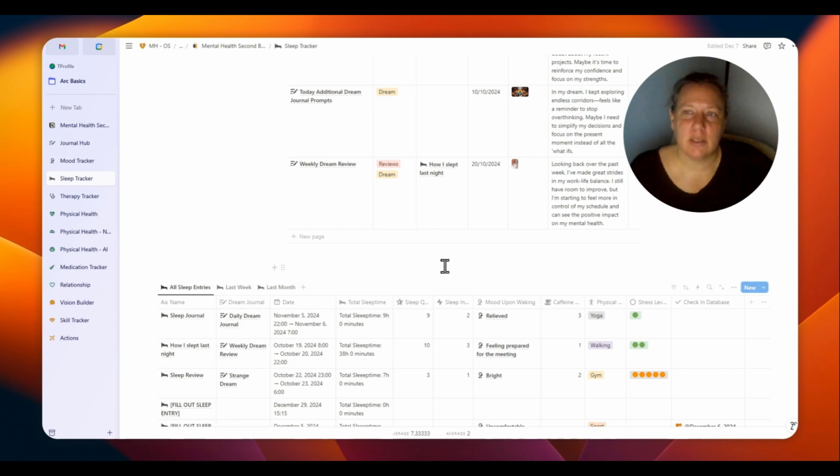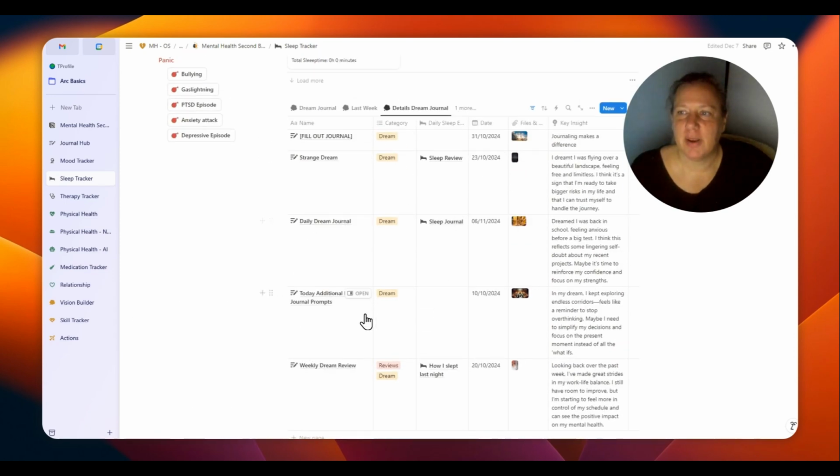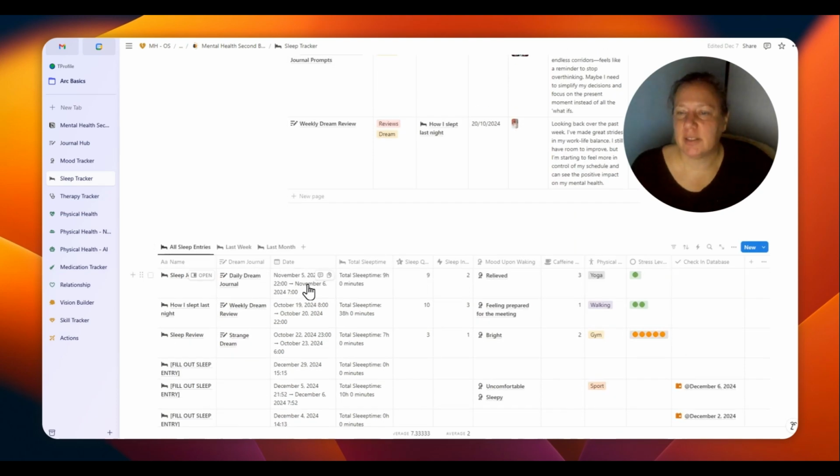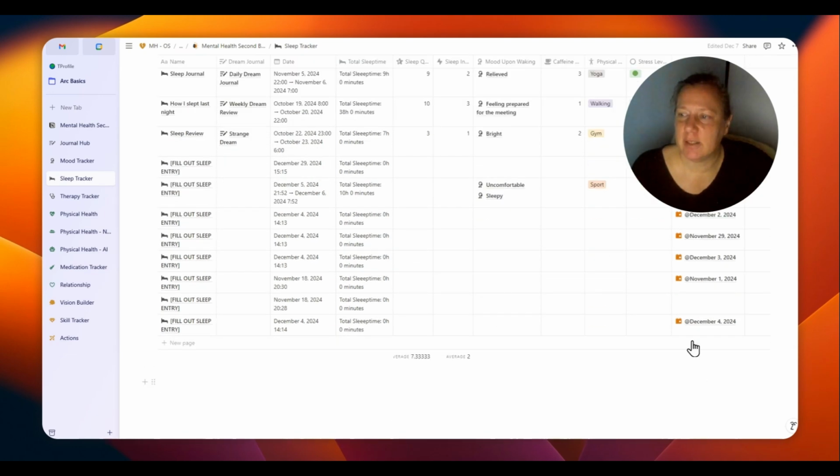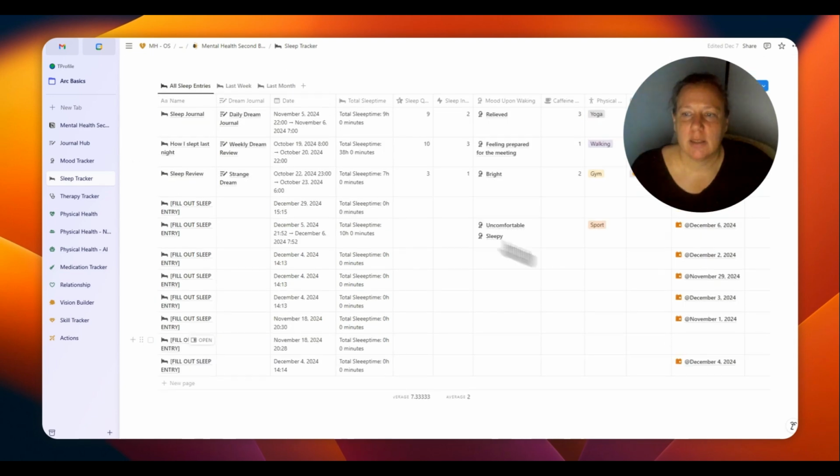Maybe you did a dream journal that you can find here, and this is the sleep time quality and whatever may be insightful for you. And also, if it is connected to the check-in database, you can find it related here. The sleep quality adds up to an average, just like the sleep interruption adds up to an average as well. It is also connected with the mood tracker, so you can insert a lot of things also here in this database.